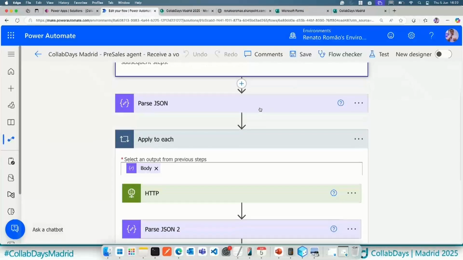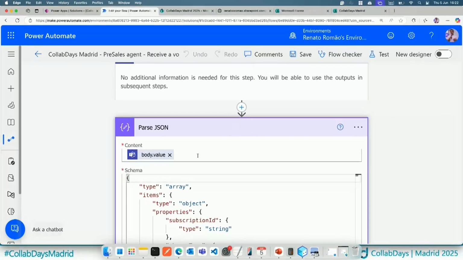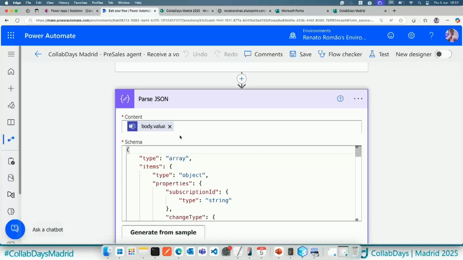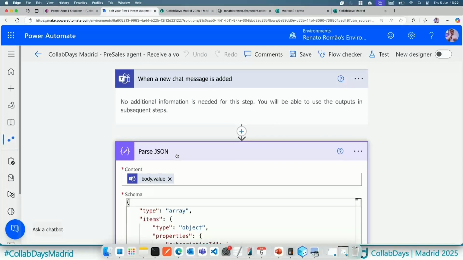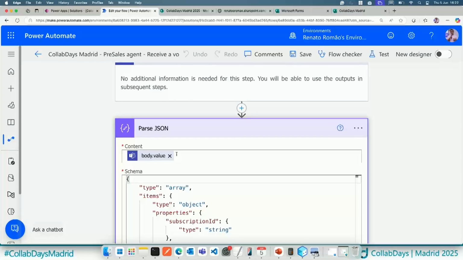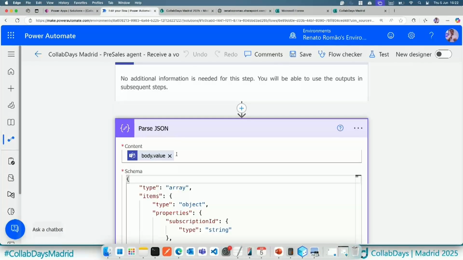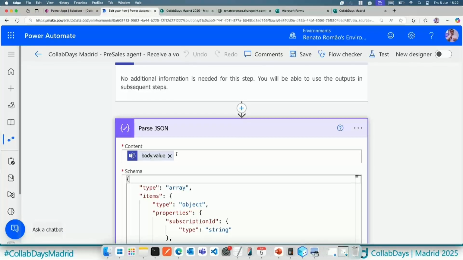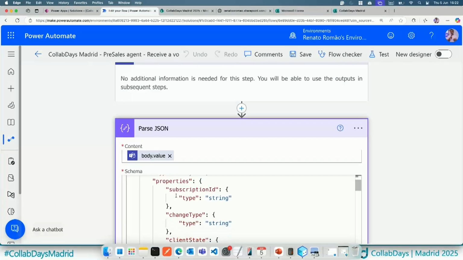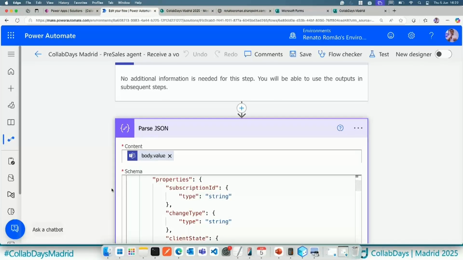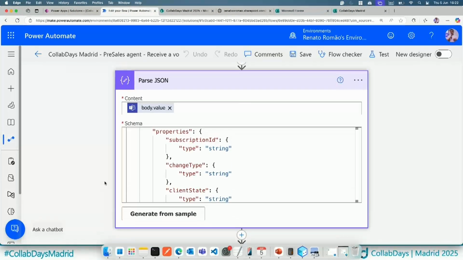In this case, I am extracting the information by using parse.json. Because by default, there's no content, there's no audio message, there's not enough information that I need. So in this case, I'm extracting just to provide the details to the Microsoft Graph.